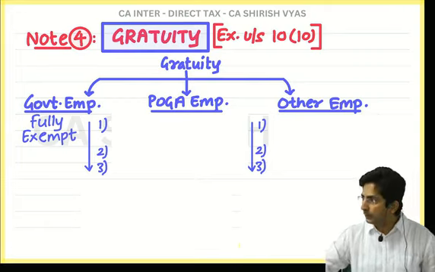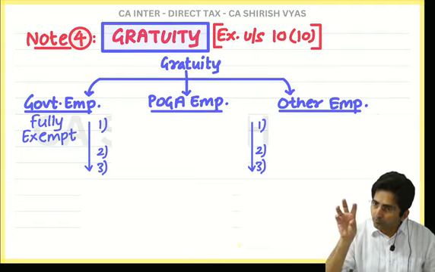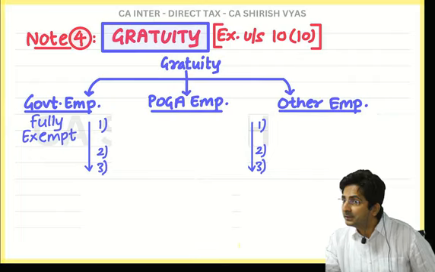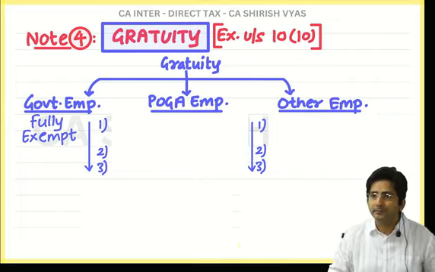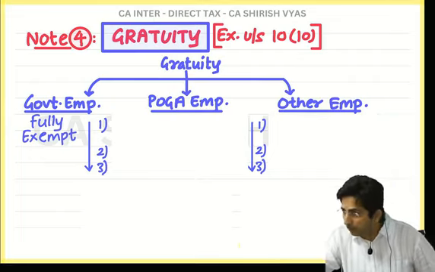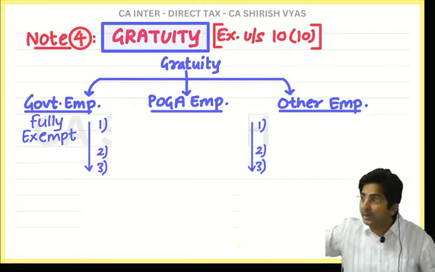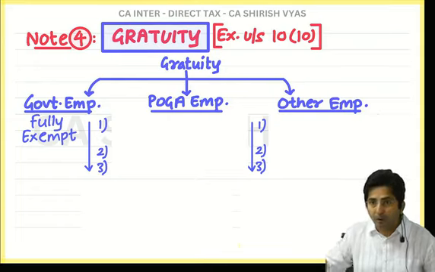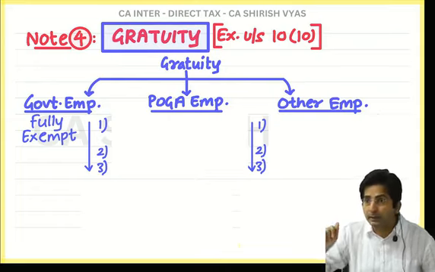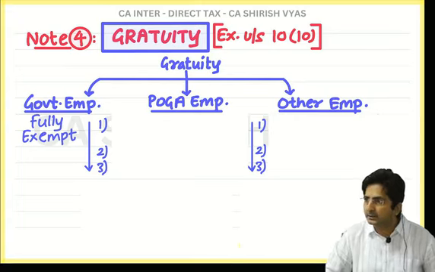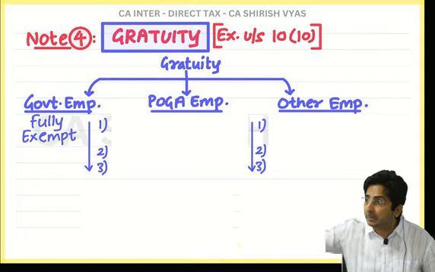This law of gratuity applies only in few companies. And if you work in those few companies, you are a POGA employee. You will be a POGA employee if you are working in a company where this law is applicable. You know, law applicable, that means it is a good thing. Working in such a company means you are protected. In case you retire and your company doesn't give gratuity, you can file a case. Because in your company that law is applicable.